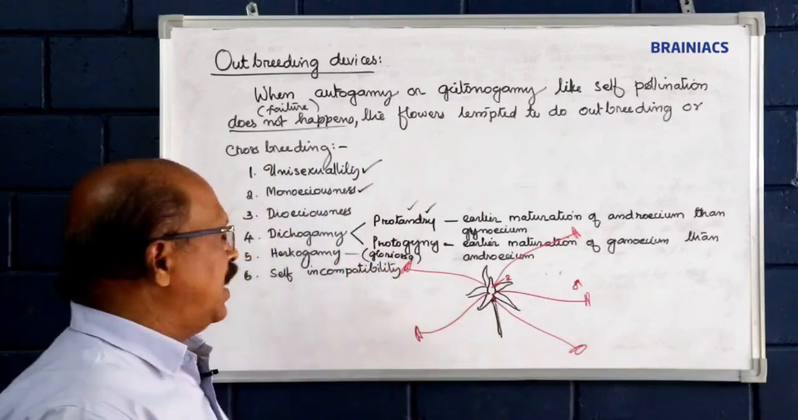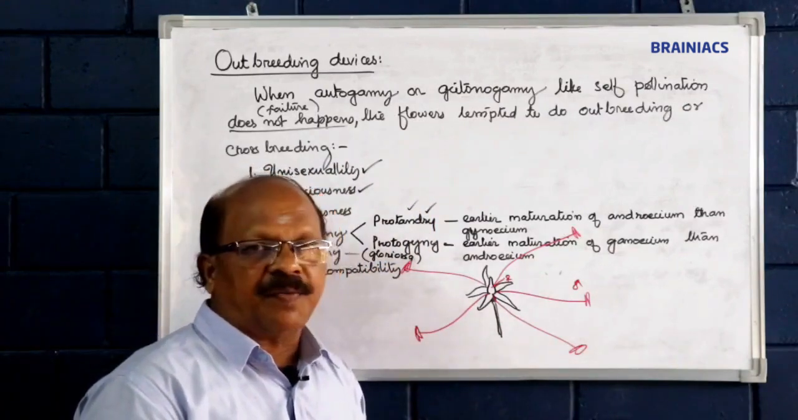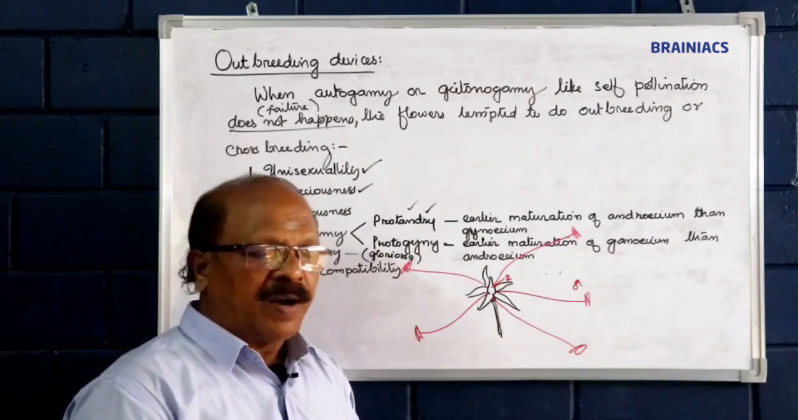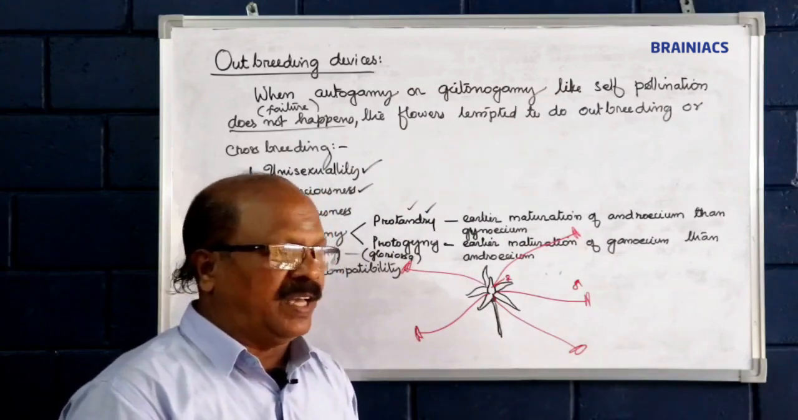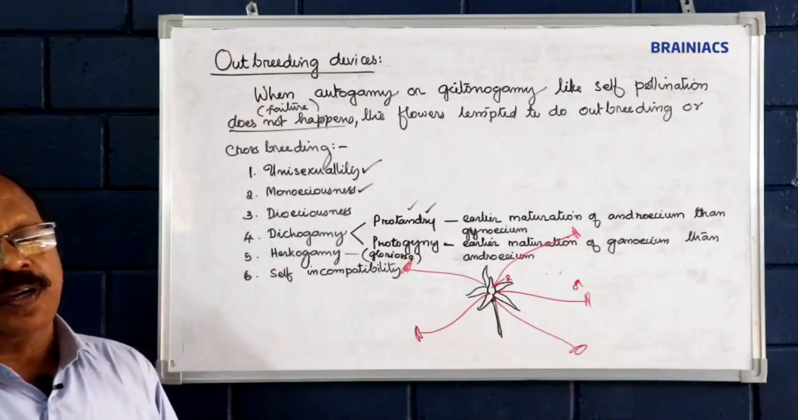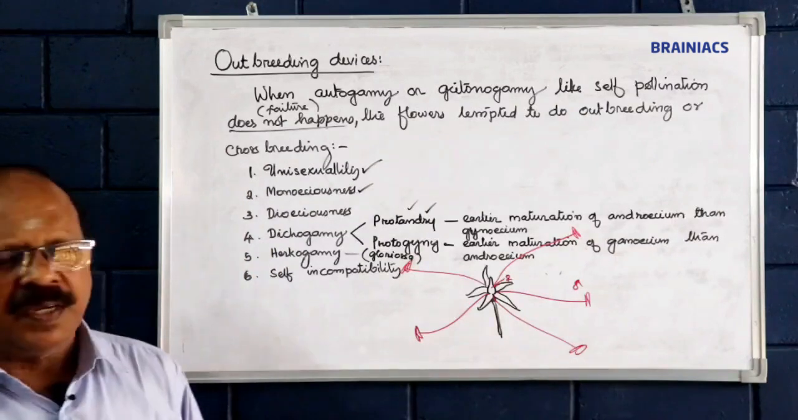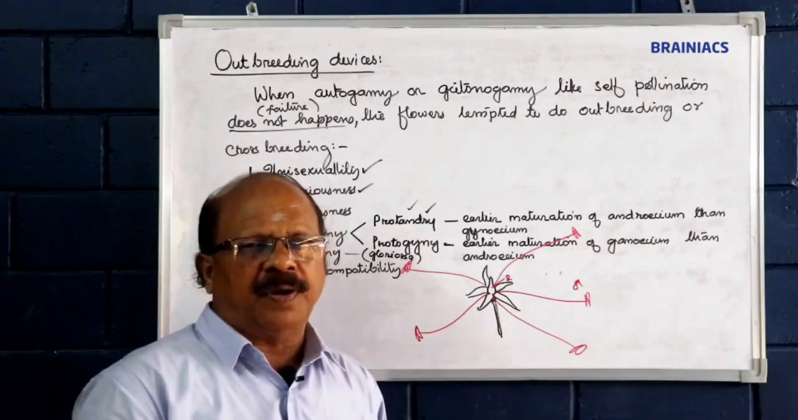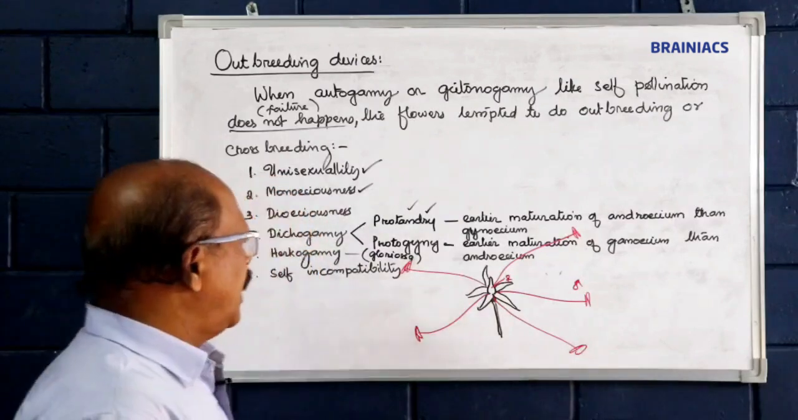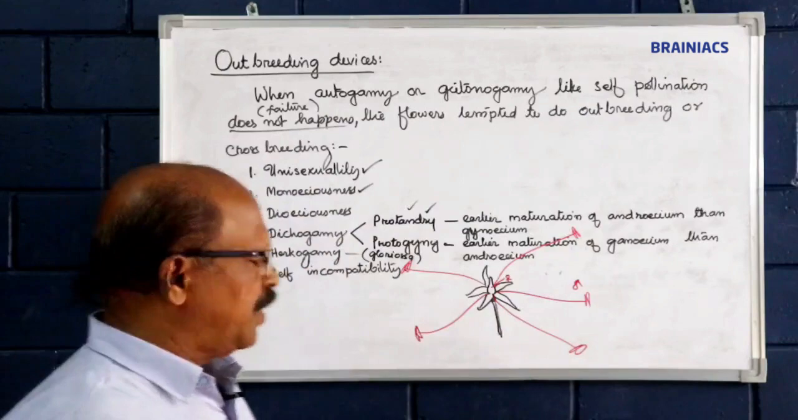In plants like Gloriosa, the male and female parts are far away from one another in their position, so there is no chance for self-pollination, autogamy, or geitonogamy, and this condition is called hercogamy.